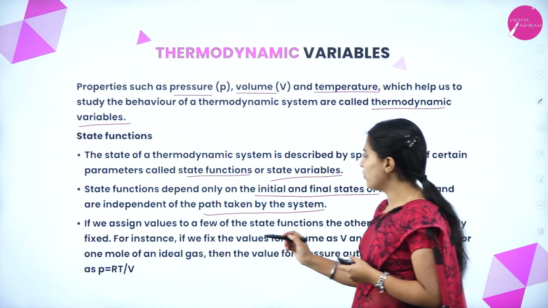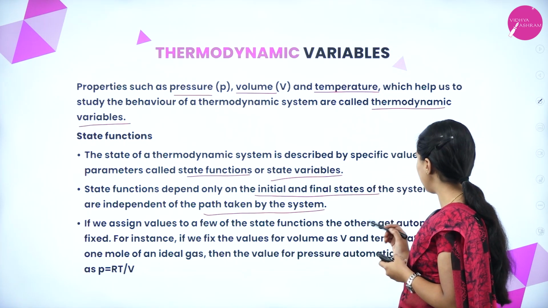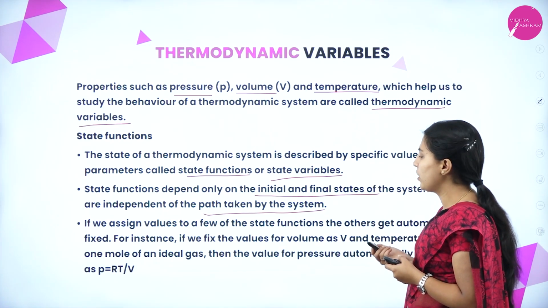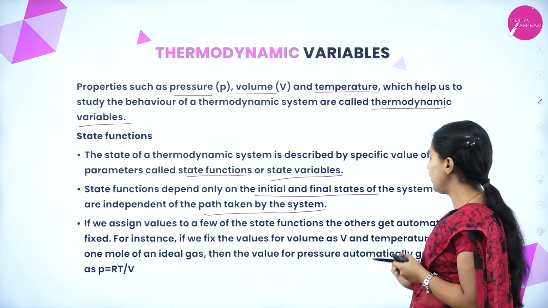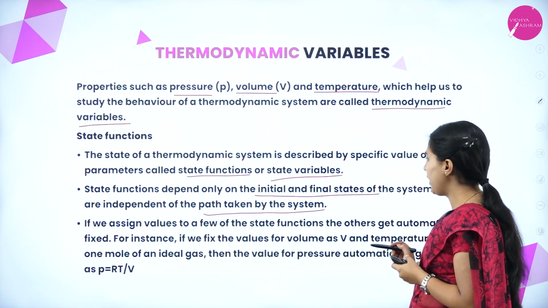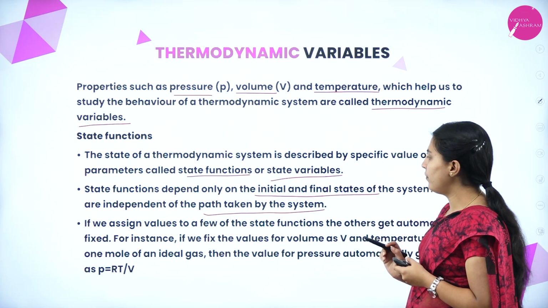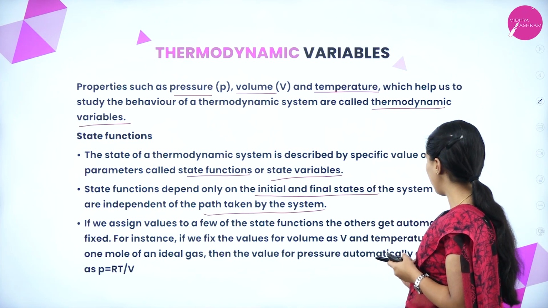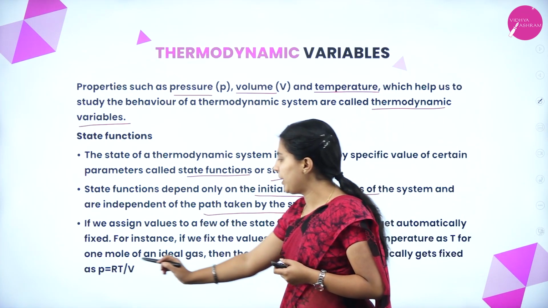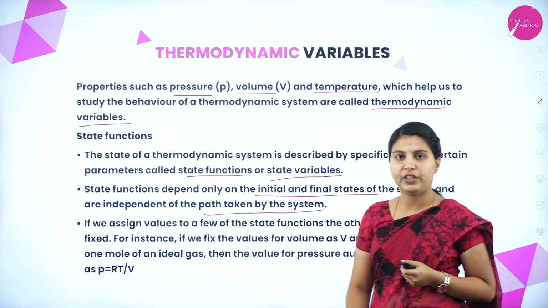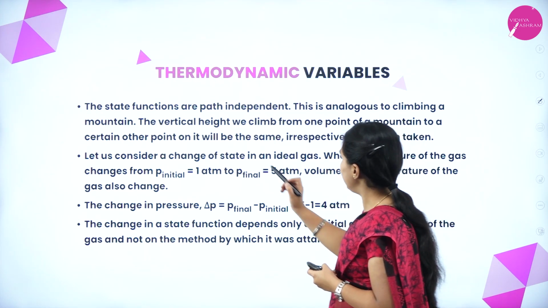If we assign values of a few of these state functions, the others get automatically fixed. For instance, if we fix the value of the volume as V and the temperature as T for 1 mole of ideal gas, then the value of pressure automatically gets fixed, that is P equal to RT by V. The state functions are path independent.